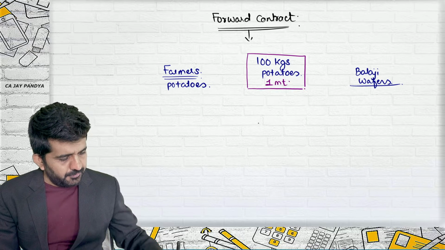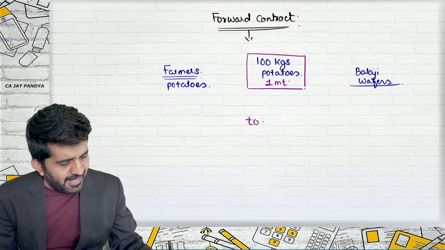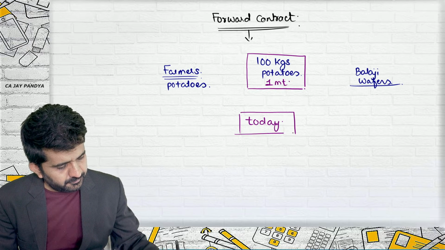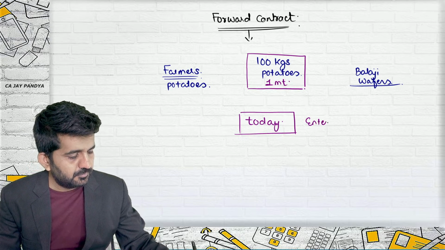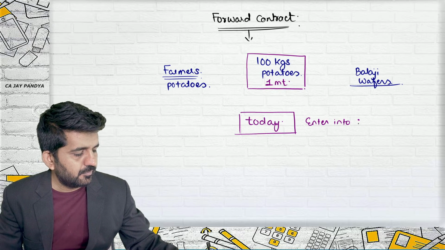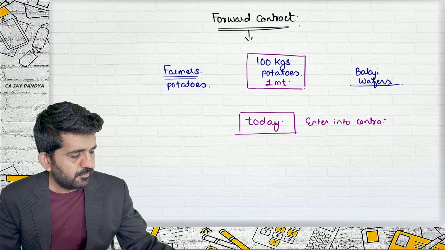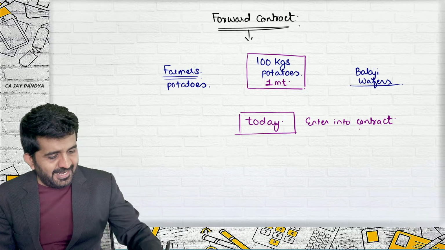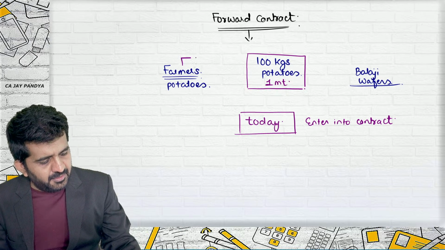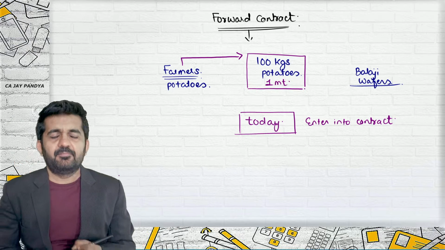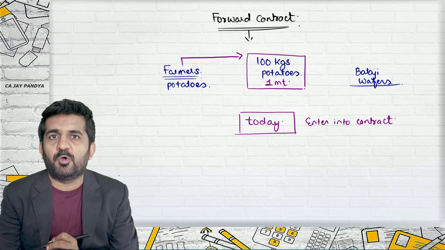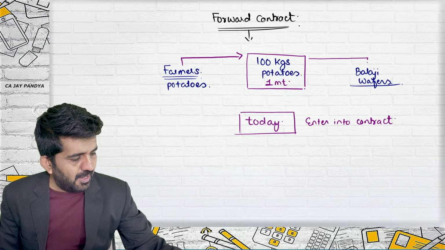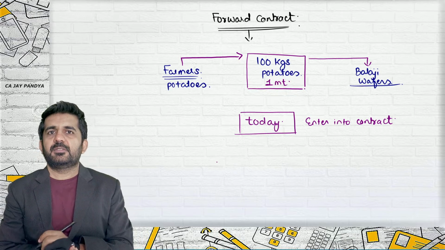They both today enter into a contract that the farmer will be giving 100 kgs of potatoes after 1 month to Balaji Wafers.